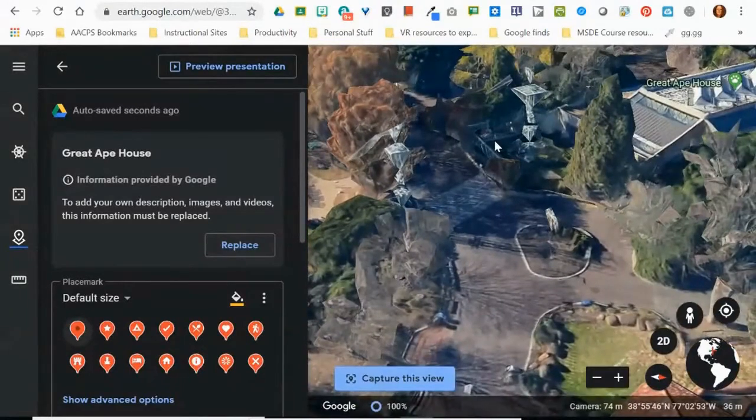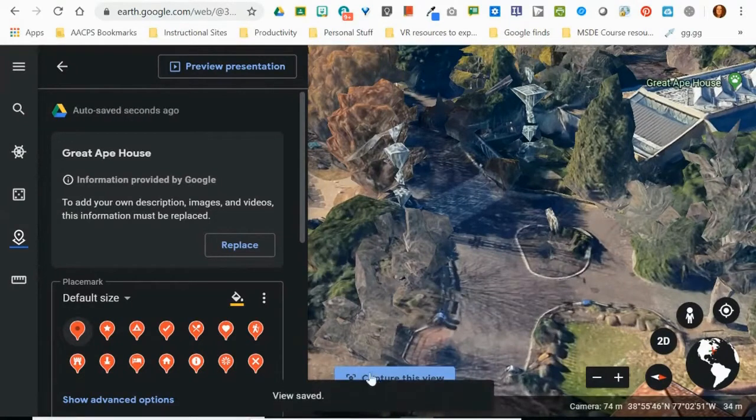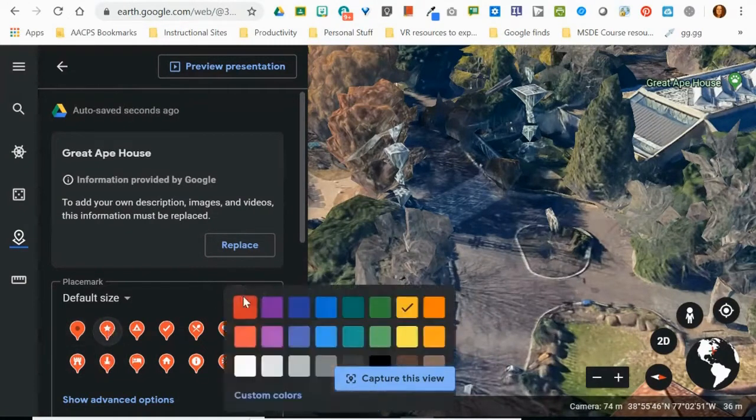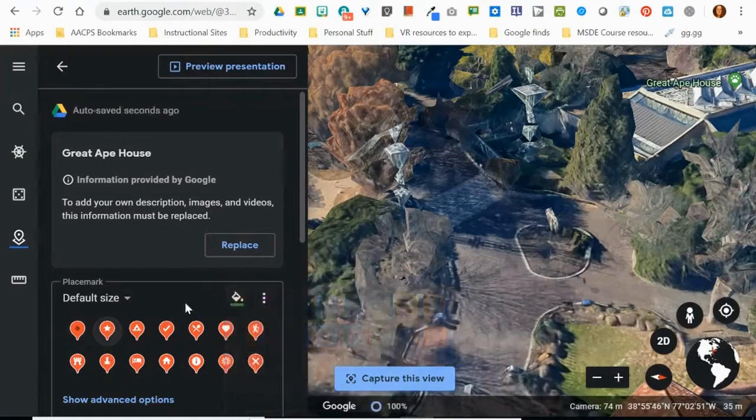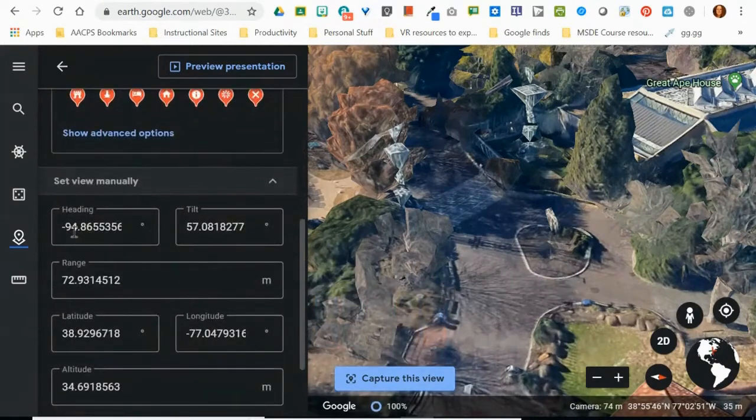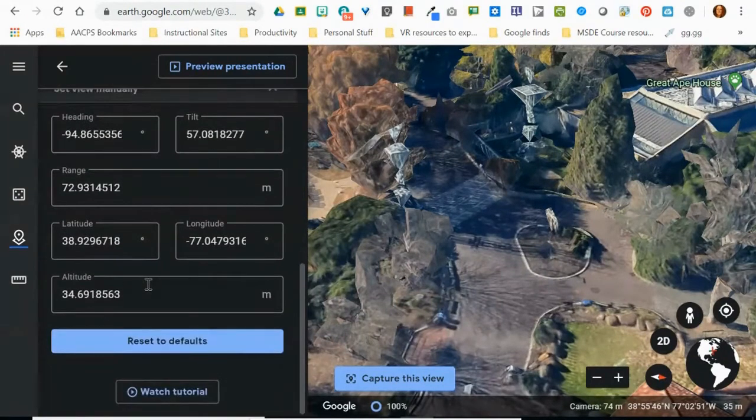So once I'm happy with the view that I have here, I'm going to click on Capture This View in the bottom left. And this location has now been added to my project in addition to the National Zoo. I even get the ability to customize the place marker that we're adding, change the color of it. I can see the tilt and heading and range, latitude and longitude that I have.